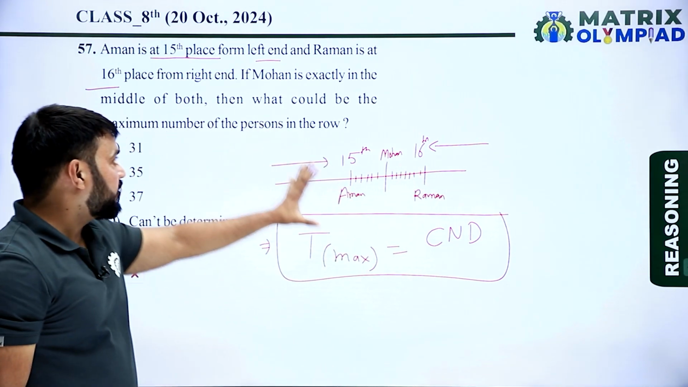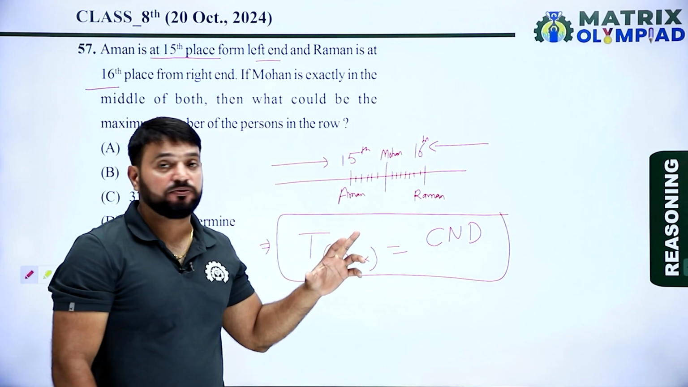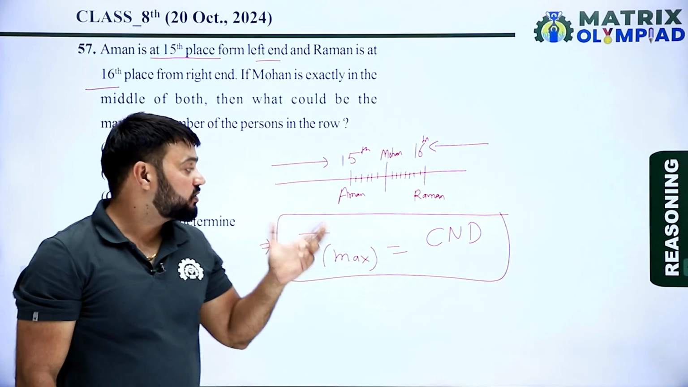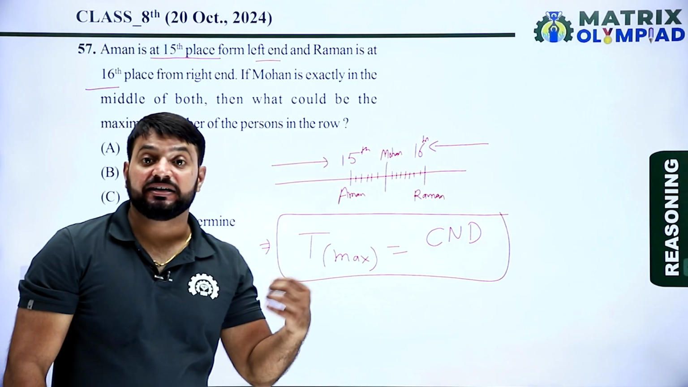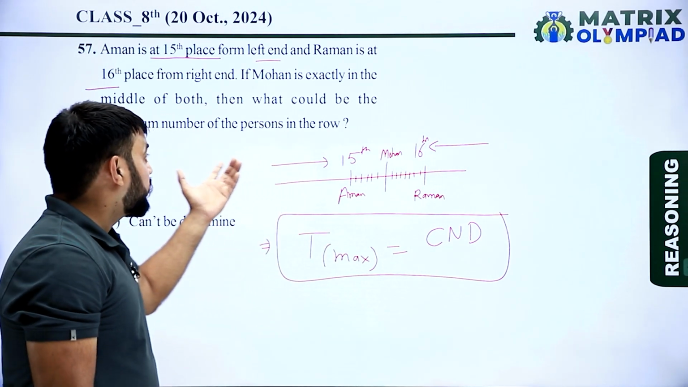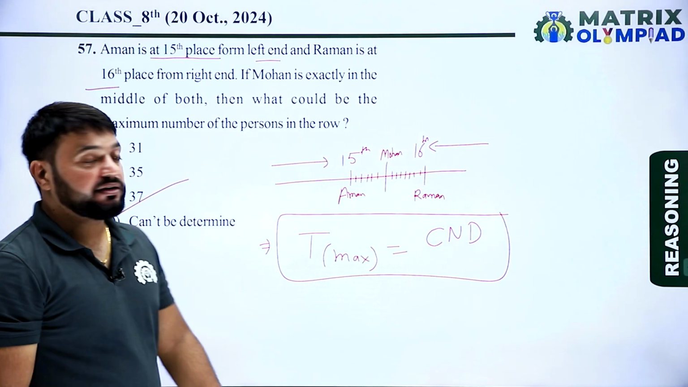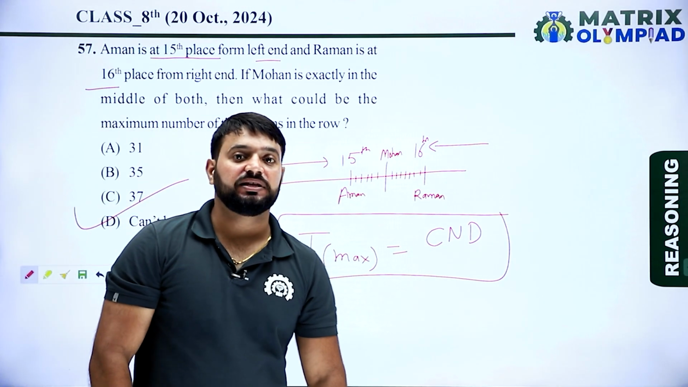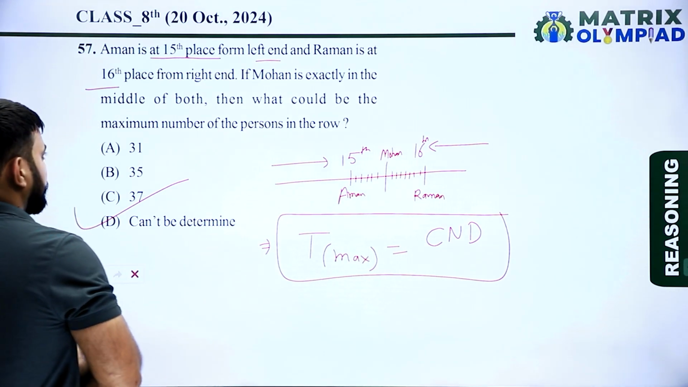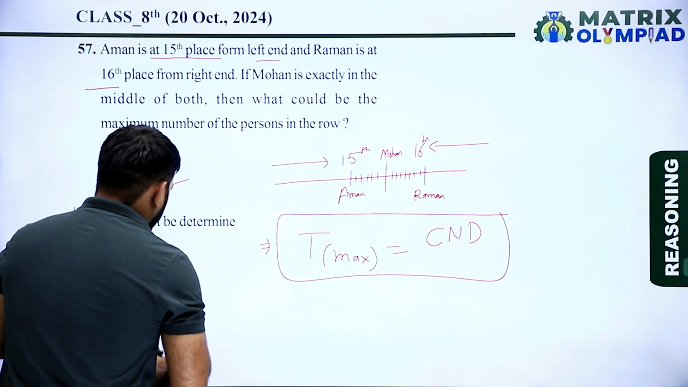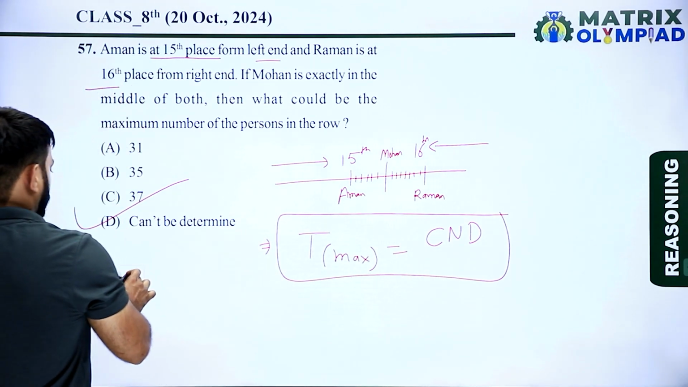So according to the given information, the number of middle persons is not given. So here the total maximum number of persons cannot be determined from the given information. So option D, cannot be determined, is the correct answer of this question, because the maximum number of persons in the row cannot be determined from the given information.